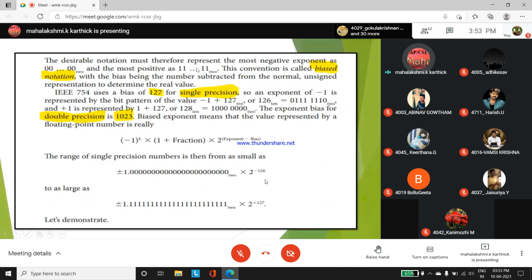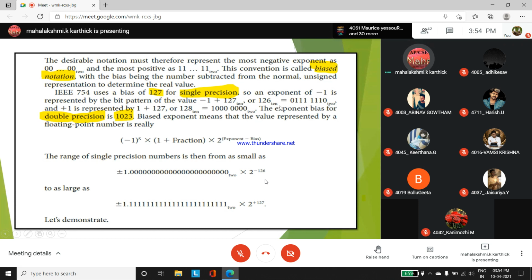The biased notation must therefore represent the most negative exponent as 0, 0, 0 to the base 2 and the most positive as 1, 1, 1. This conversion is called bias notation, and the bias is subtracted from the normal unsigned representation to determine the real value. So for IEEE 754, the bias value for single precision is 127. And the exponent, as you know from the previous example, is -1, represented by the bit pattern of the value. So -1 plus 127, you'll get 126.